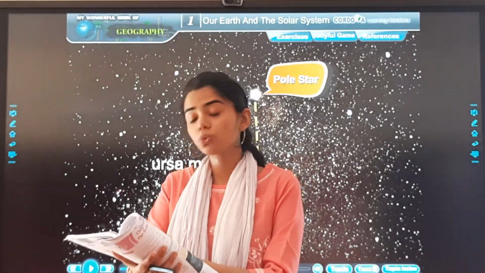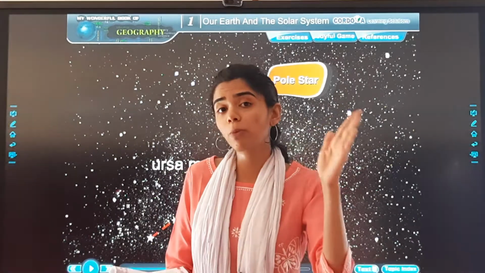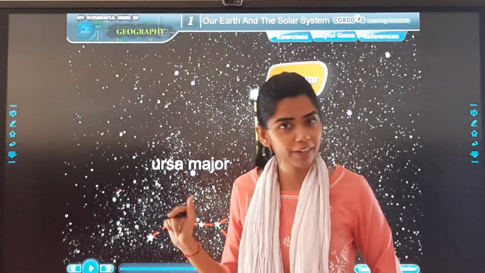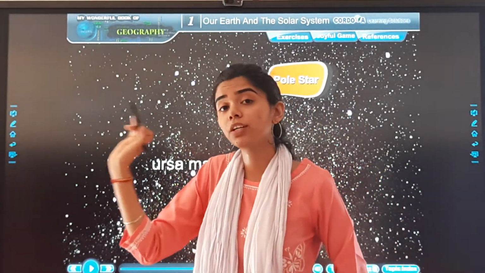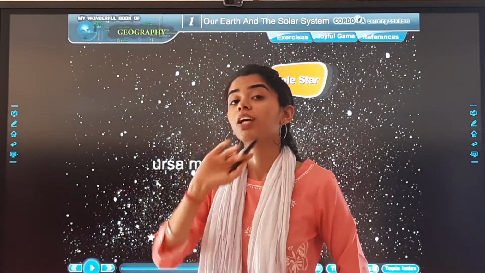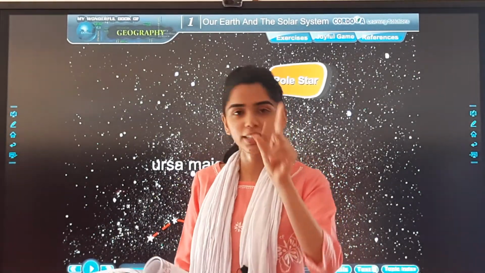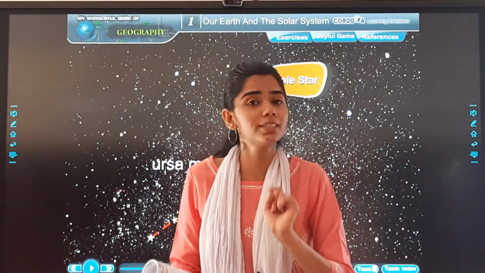The first two stars of the Saptarishi point towards the pole star. What was Saptarishi? That is the group of 7 stars. So where do the first 2 stars of the group of 7 stars point? Towards the pole star. Is it clear? They are also called the pointer stars.